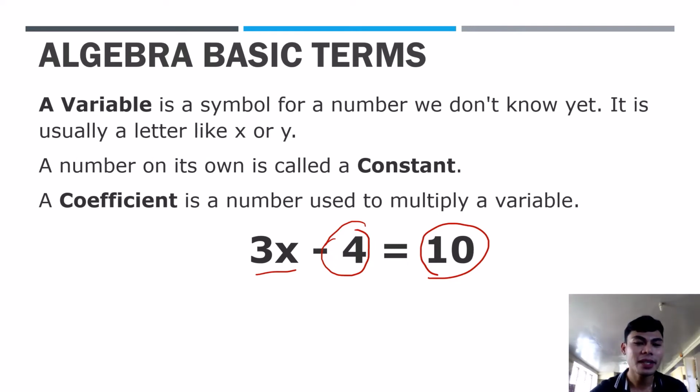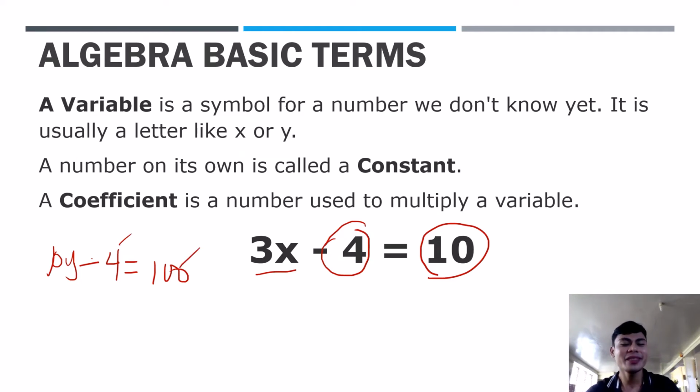So example, 10y minus 4 equals 100. So ang constant, yung walang katabing letter, walang katabing variable, ang 4, negative 4, at saka 100.